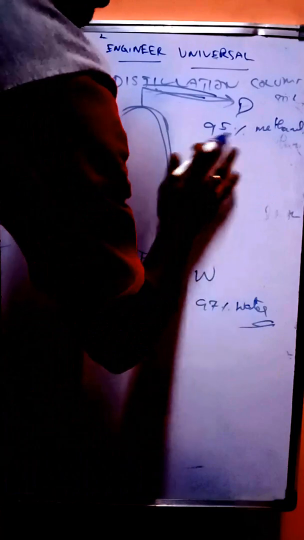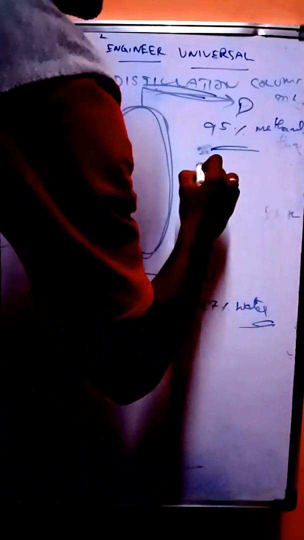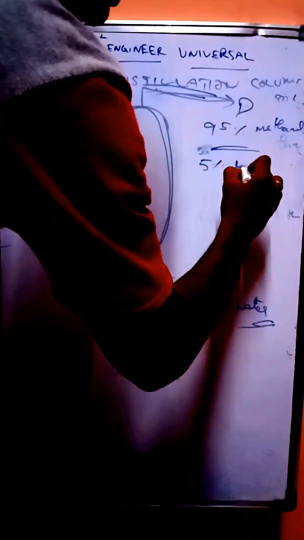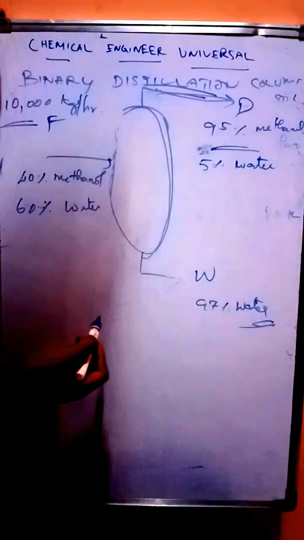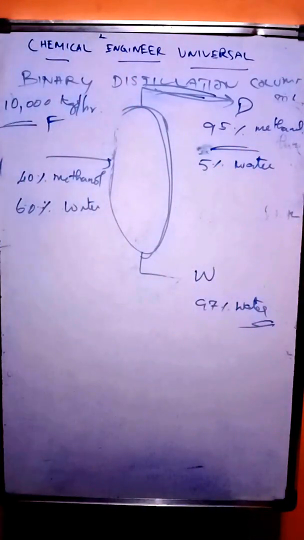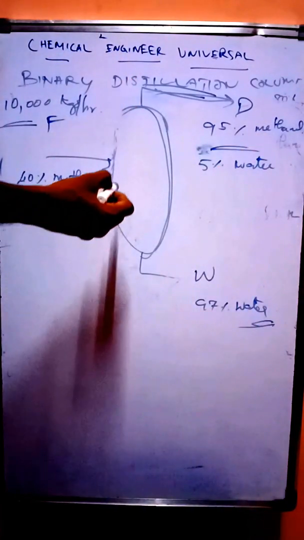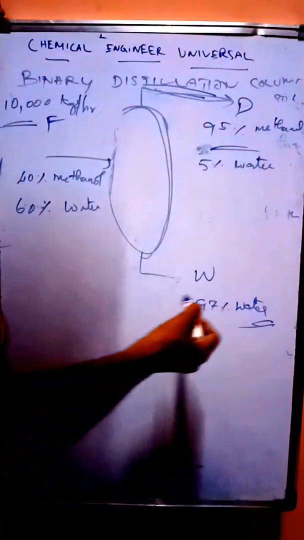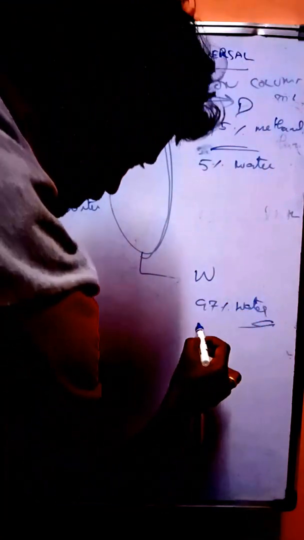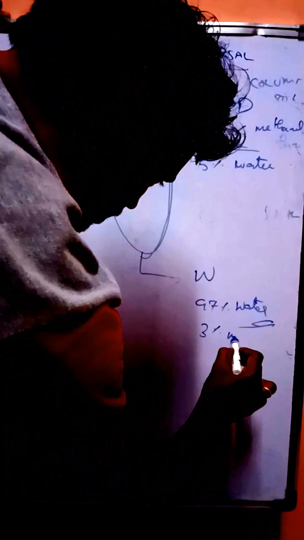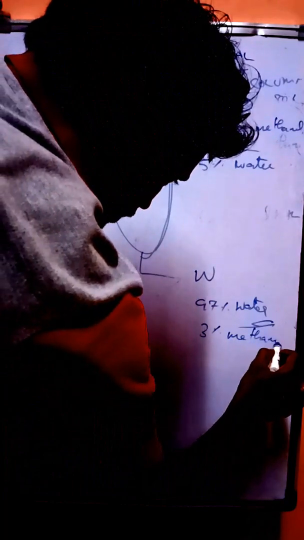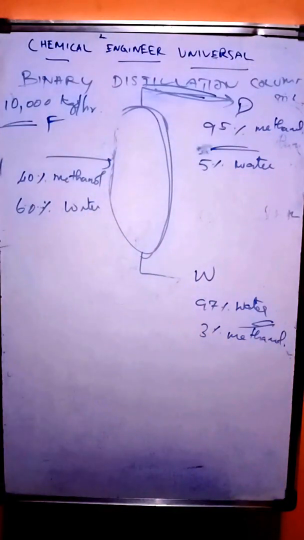You don't know the remaining here. It will be 5% of water here, because methanol is the low boiling component. The low boiling component will come out at the top as a distillate, and here the remaining 3% is methanol, which will be available only in traces.